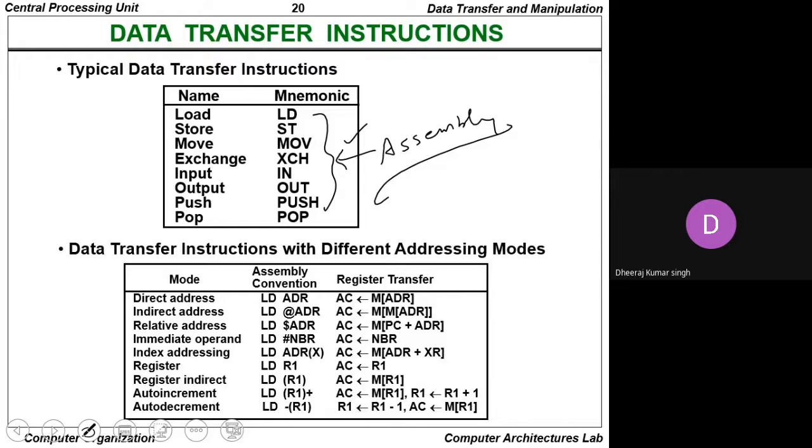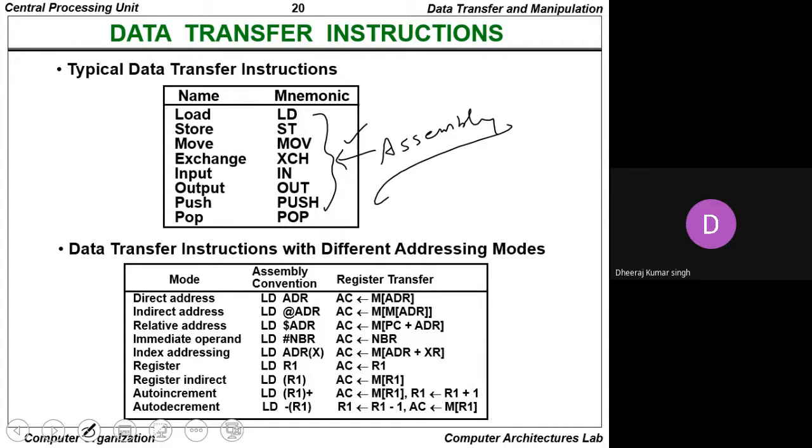The relative address is the ADR, and it is represented as the accumulator value equal to the content present at the program counter plus ADR. For the immediate operand, we can load the number NBR, and the value is always equivalent to the NBR. In the index addressing mode, load ADR X means the accumulator stores the content present at the XR plus ADR memory.